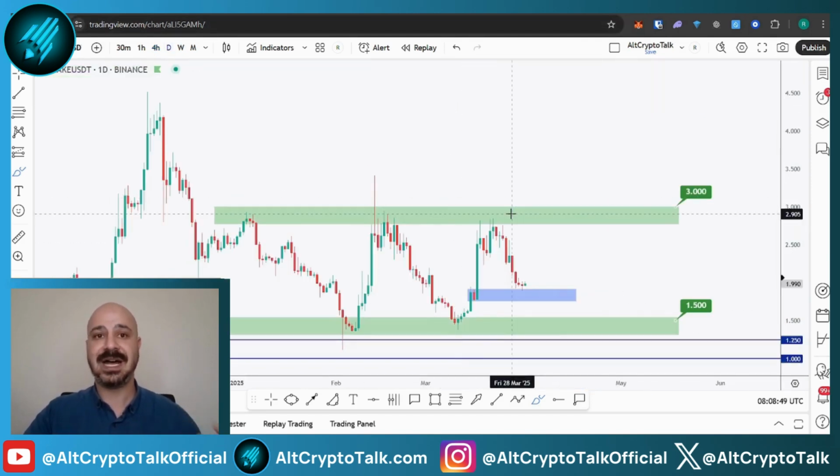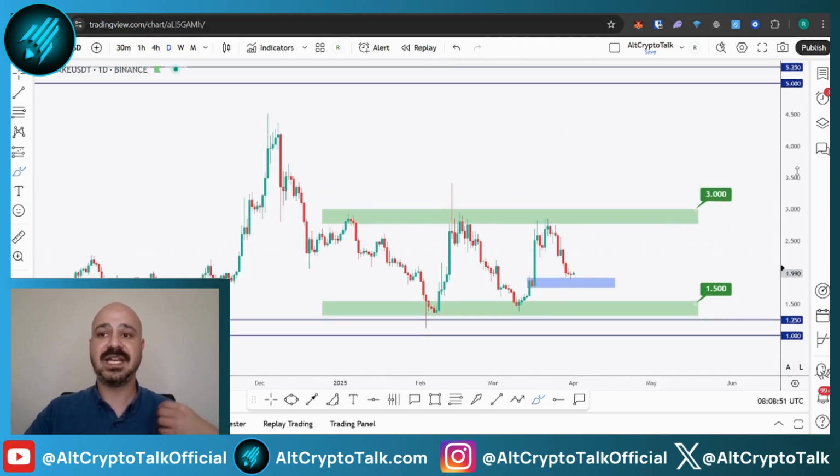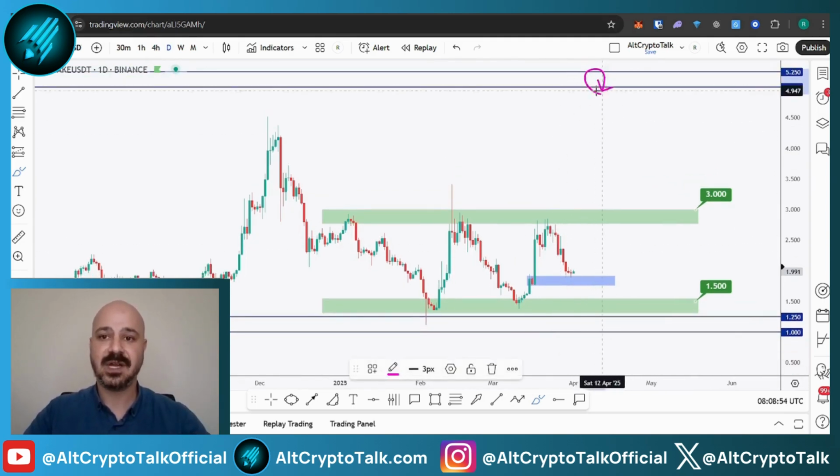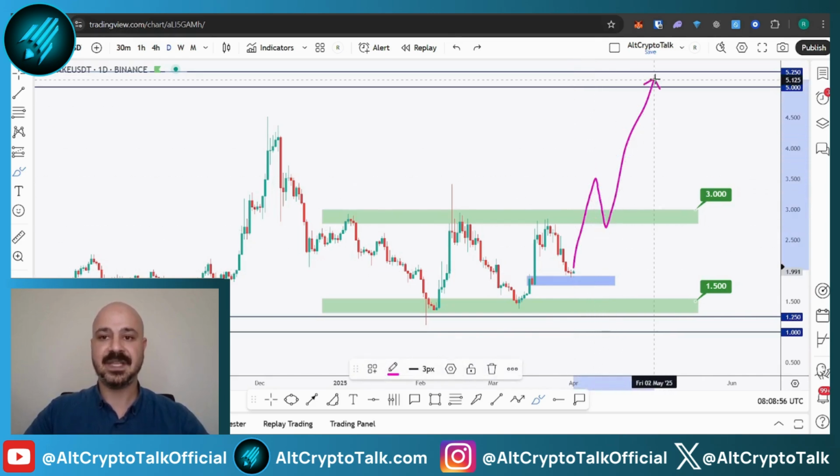Long term, if you zoom out to daily time frame, for the bullish takeover and push towards the weekly resistance around 5, we need to see a break above the 3. In this case, we'll be expecting a long-term bullish movement.